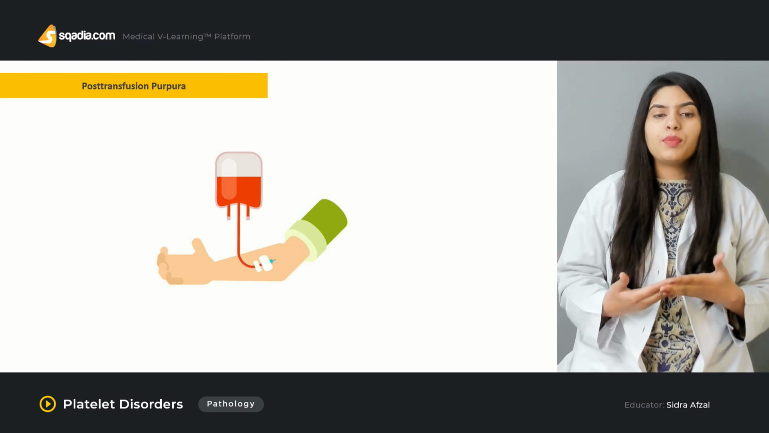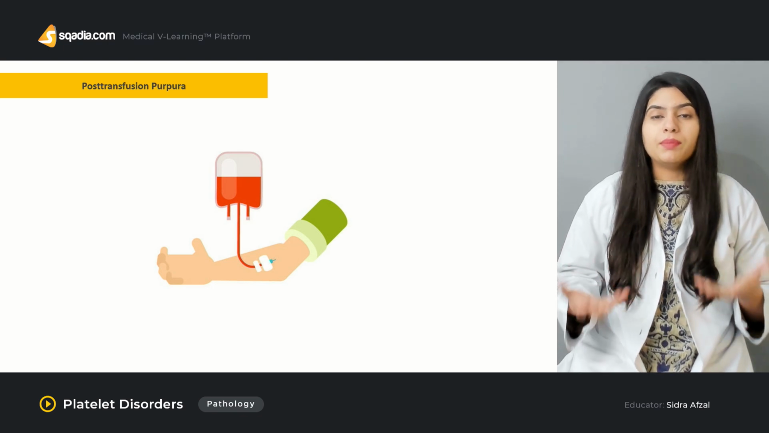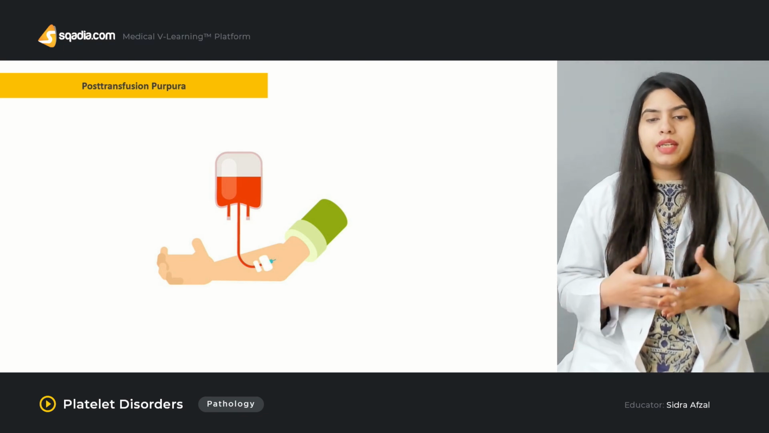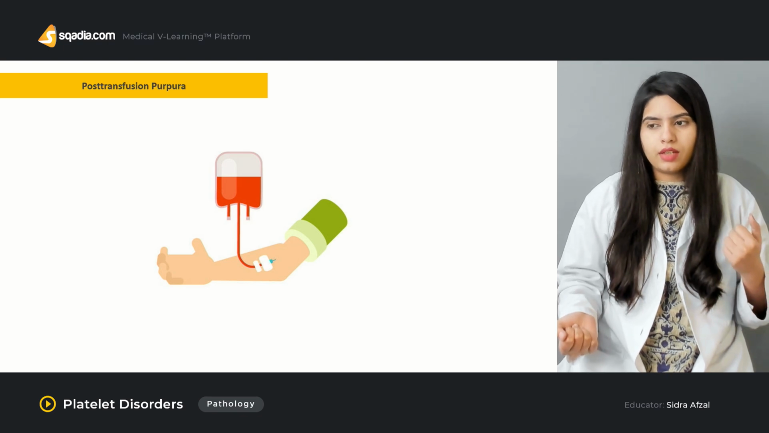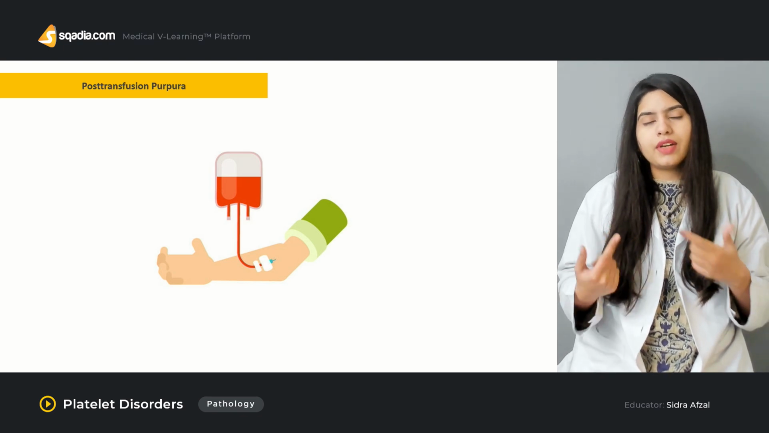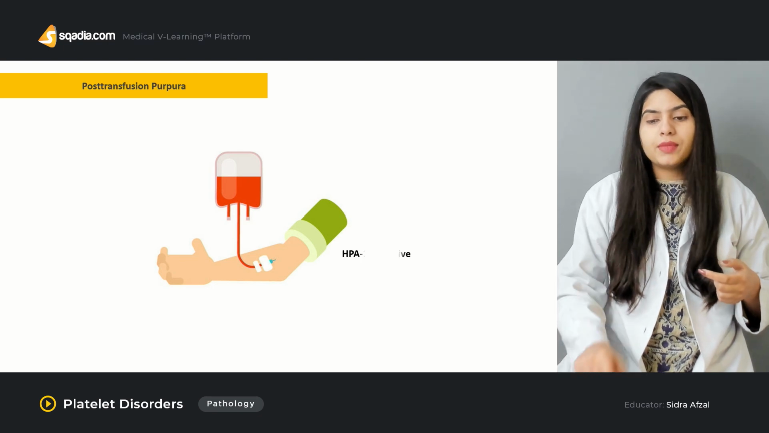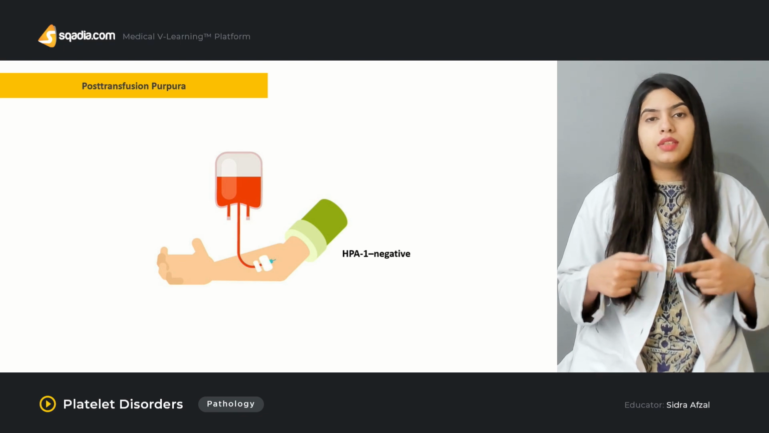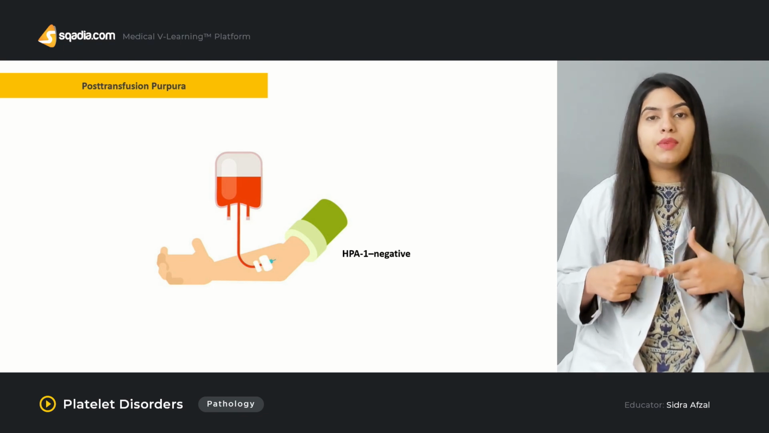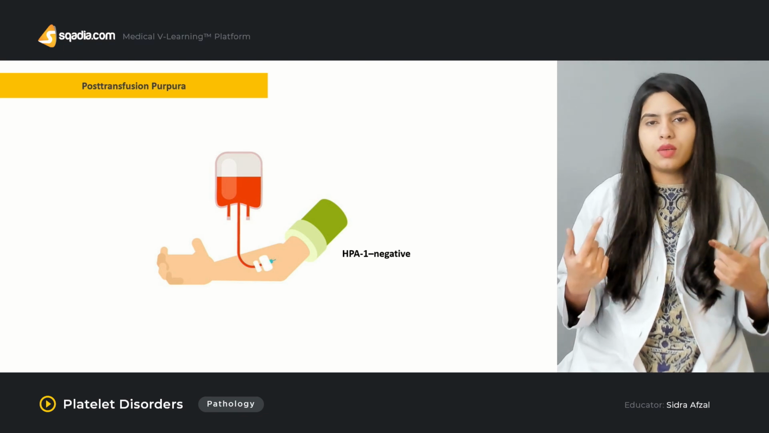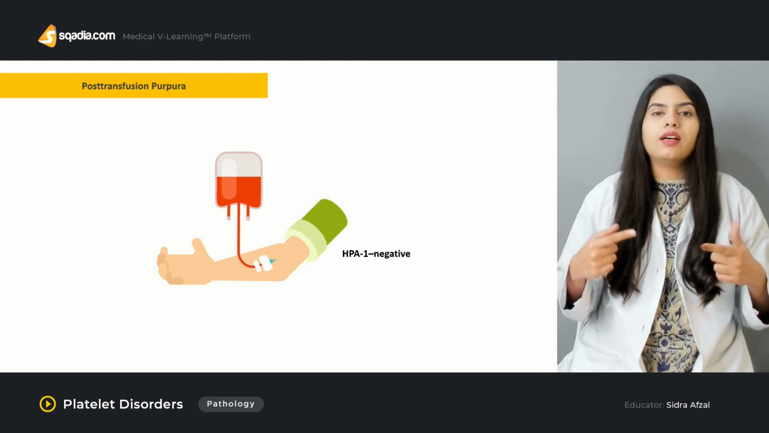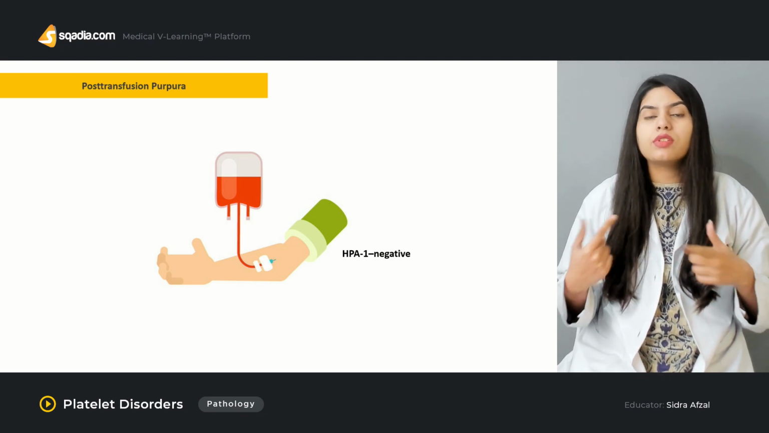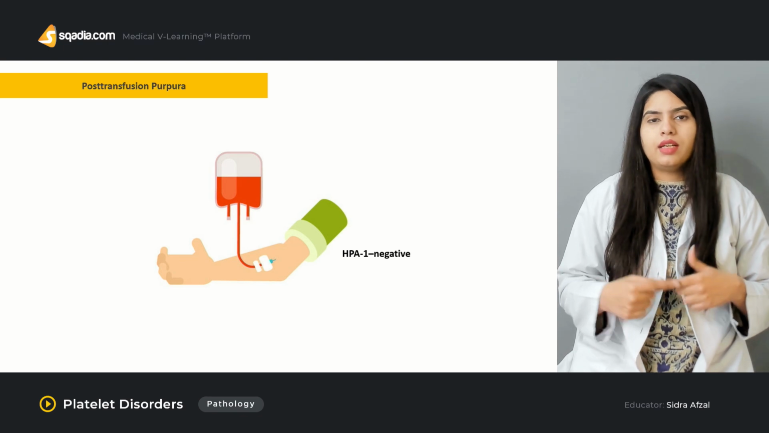Now, post-transfusion purpura is basically more common in women, in the pregnant woman, you can say. It is more common in pregnant women who are HPA1 negative. Now, the mother who is HPA1 negative, when she conceives a child who is HPA1 positive, obviously a cross reaction takes place that then leads to the destruction of the platelets.